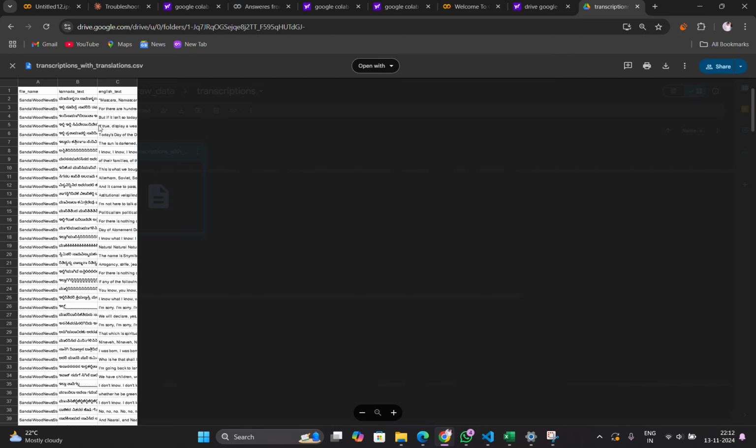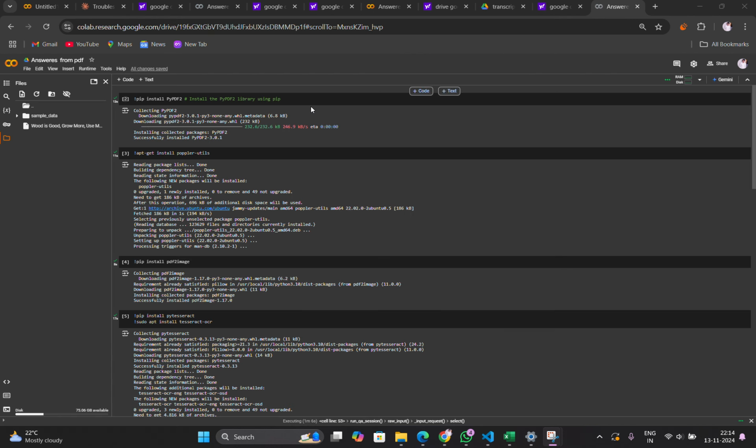So we converted all this into a PDF by translating it into text, and then converted it into a PDF with another third party app. Now I have converted all the text from the CSV and kept it in a PDF named wood is good.